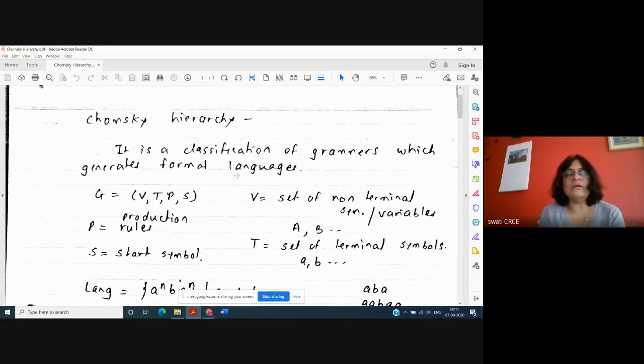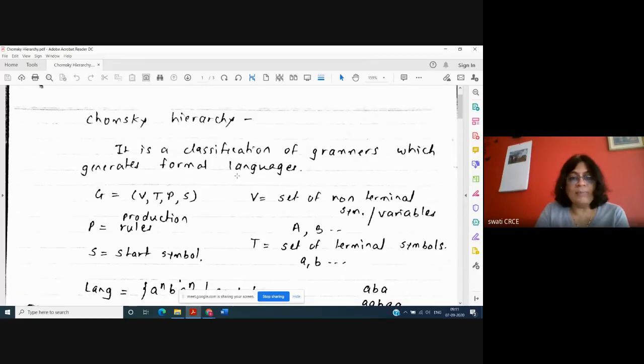Formal language means, for any new language, a formal language, you are inventing your own language. So it is a classification of grammars, and by using these grammars, we can have a new formal language. Any doubt in this statement? Chomsky hierarchy is the classification of grammars. Multiple types of grammars are there for the formal languages. Formal language is a language which can be understood by the machine.